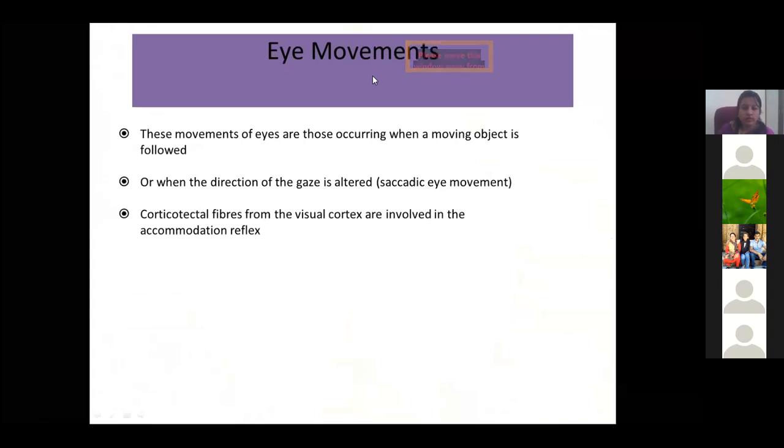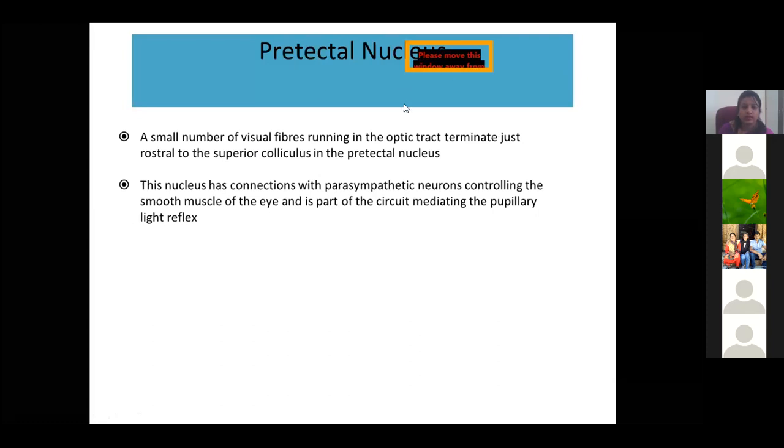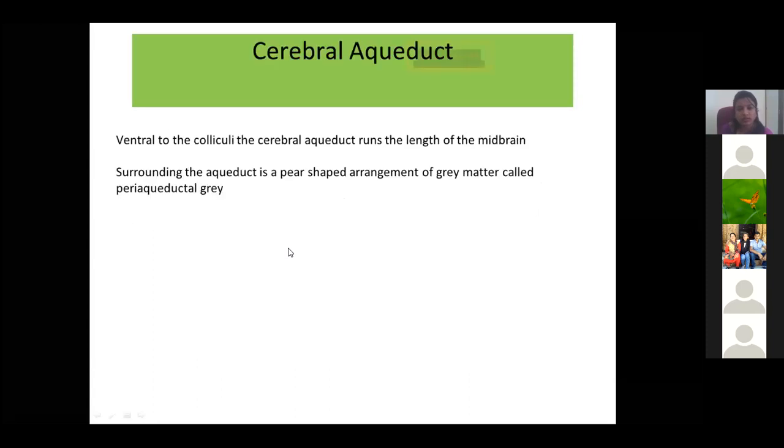Coming to the eye movements. These are the movements of the eyes occurring when a moving object is followed. These fibers are found in the midbrain. This pretectal nucleus helps in the number of visual fibers in the optic tract, and has connections with the parasympathetic neurons controlling the smooth muscle of the eye, and is part of the circuit mediating the pupillary reflex. The pupillary reflex is involuntary, controlled by the pretectal nucleus.